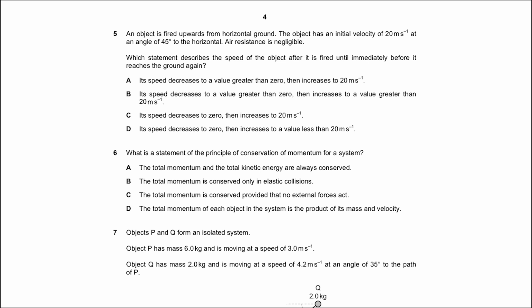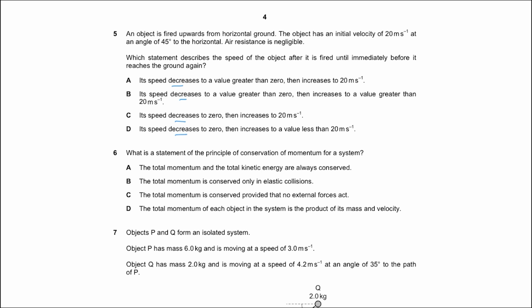Obviously, the object gains gravitational potential energy, which means the kinetic energy would decrease and the speed would decrease. So its speed decreases, that is correct. And that is given in all the options. To a value greater than 0. So to a value greater than 0, why doesn't the speed become 0 meters per second at maximum height?